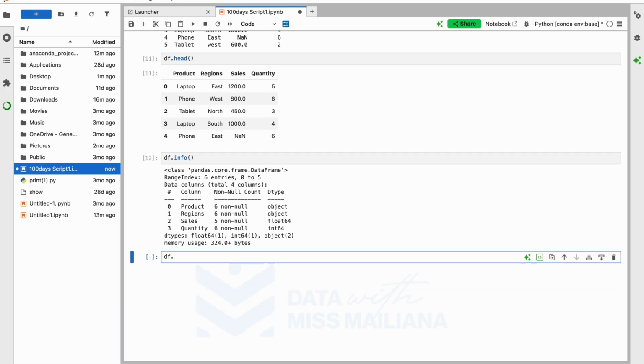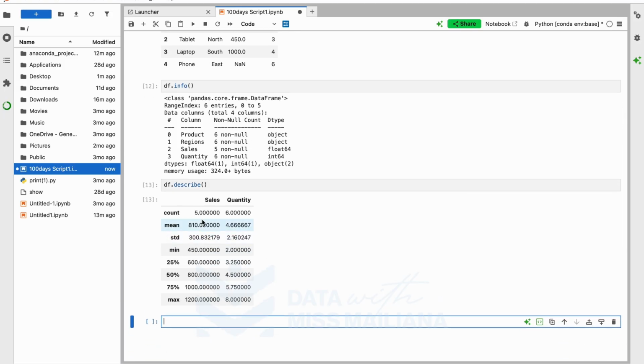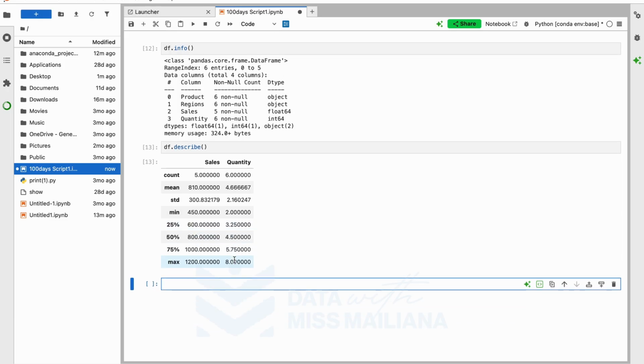So let's get the final thing for today, which is actually summary statistics. So df.describe, so you're describing, like descriptive statistics, right? And enter. So it's giving us the count: sales is 5, quantity is 6, mean of sales is 810, mean of quantity, so average of quantity, is 4, standard deviation, minimum of sales is 450, minimum of quantity is 2, then we have the percentiles and the maximum. So this is the basic statistics, right? Just like that.